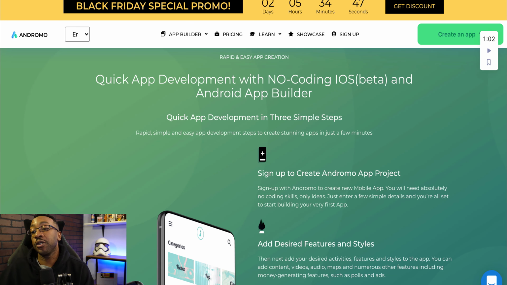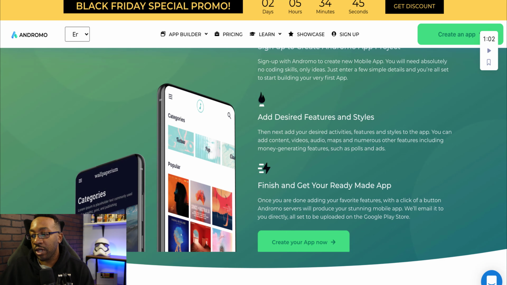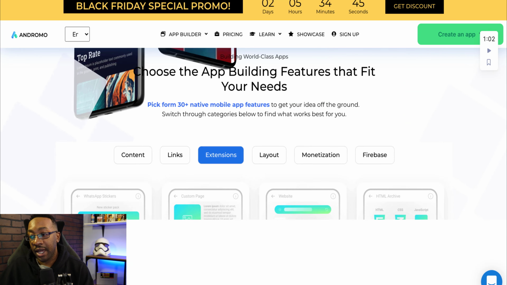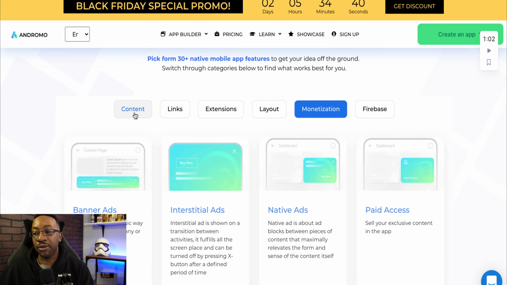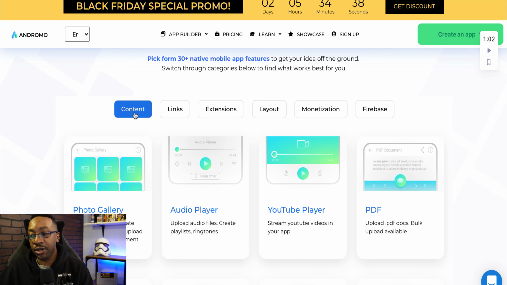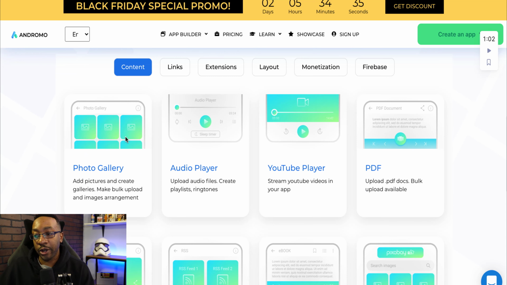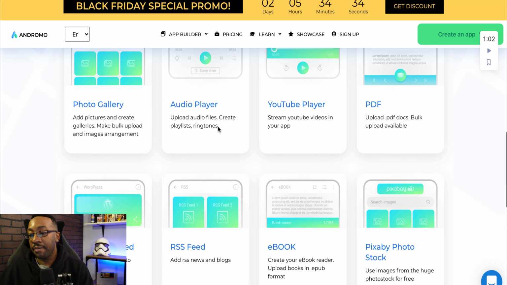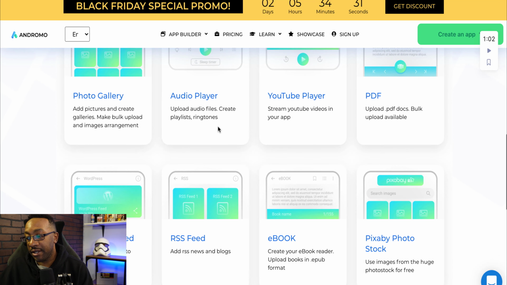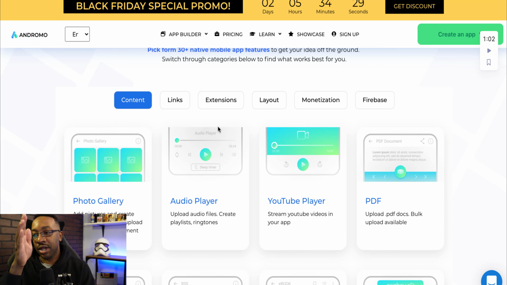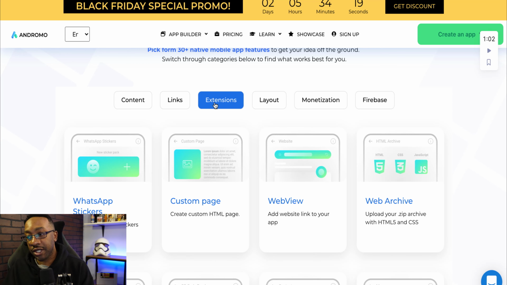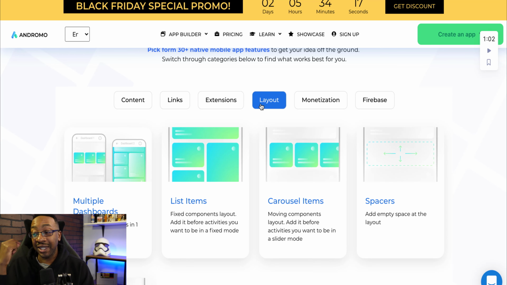What are the key features? In Andromo, you can create native apps, and you can use several different types of features with your app, including photo galleries, audio player, PDFs, WordPress feeds. But what I would look at is, what do I need this platform to do for my idea or for my brand? And then that allows me to understand what kind of extensions I'm looking for, if the layouts are the right things for my idea.